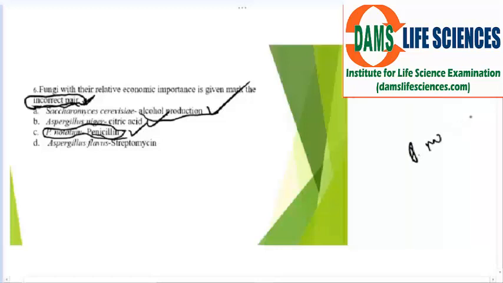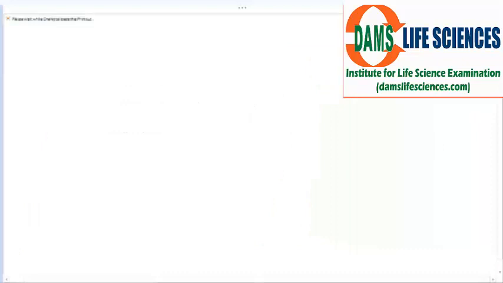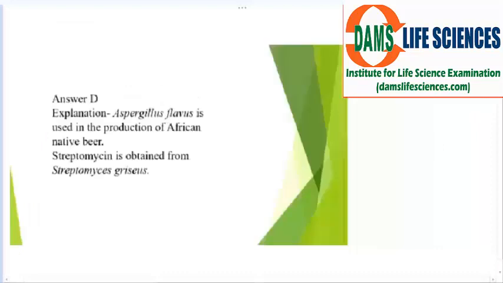Penicillium notatum, sorry. And now the D option, Aspergillus flavus. Aspergillus flavus is not for streptomycin, because streptomycin is produced from a strain of Streptomyces griseus. Okay, this is the organism behind streptomycin production.